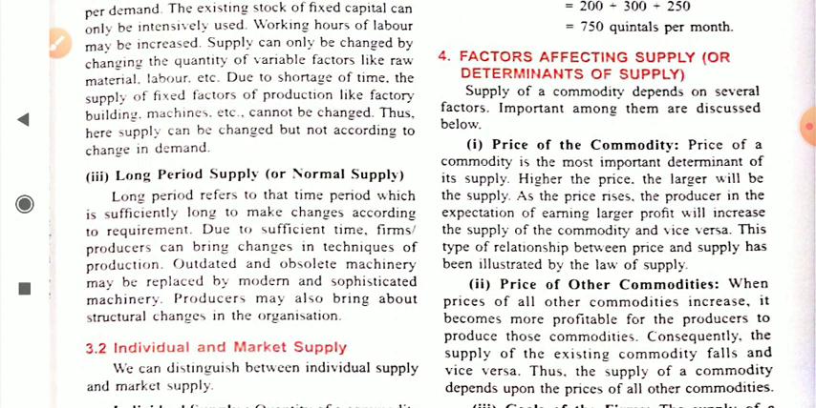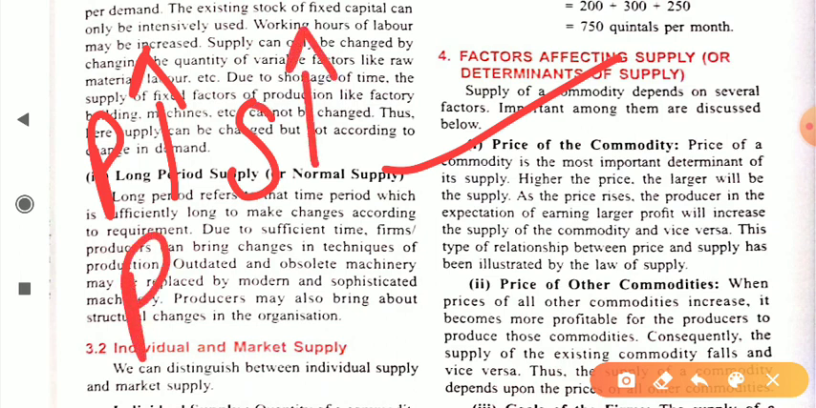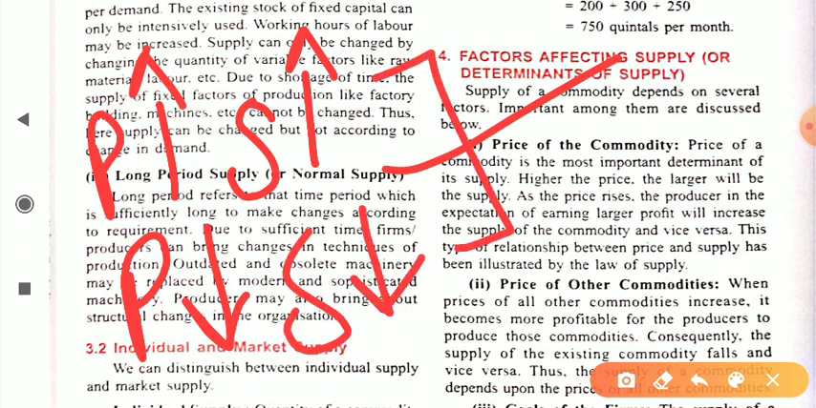Let us start. The first point is the price of a commodity. The price of a commodity is the primary or the most important determinant of supply. As I told you, when the price of a commodity increases, its supply increases, and when the price decreases, its supply decreases. So there is a direct relationship between price and supply, and this is because producers think that the higher the price, the higher the profit. This is the motive of the producer, that's why he supplies more when price increases.